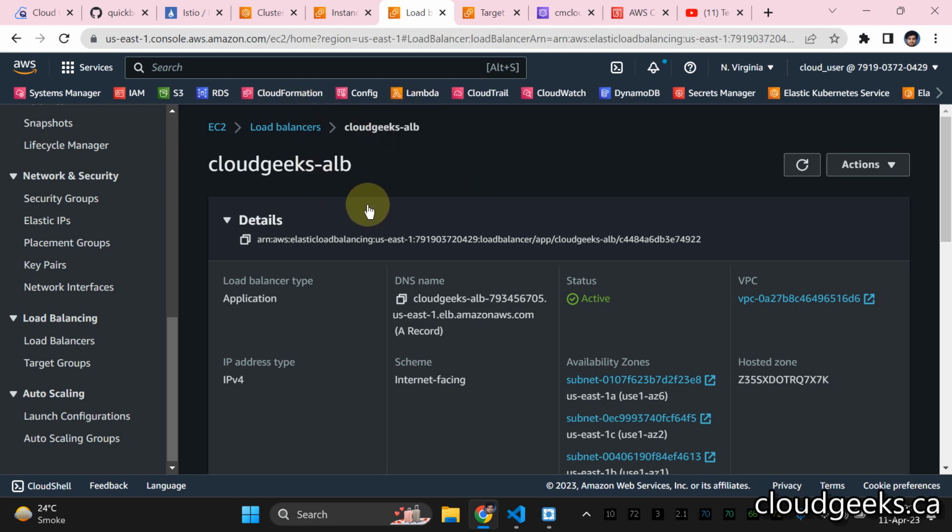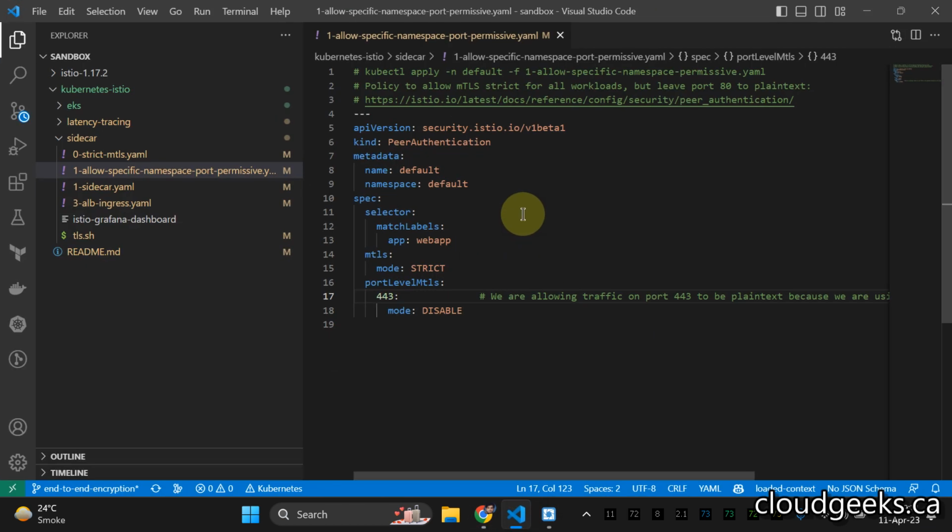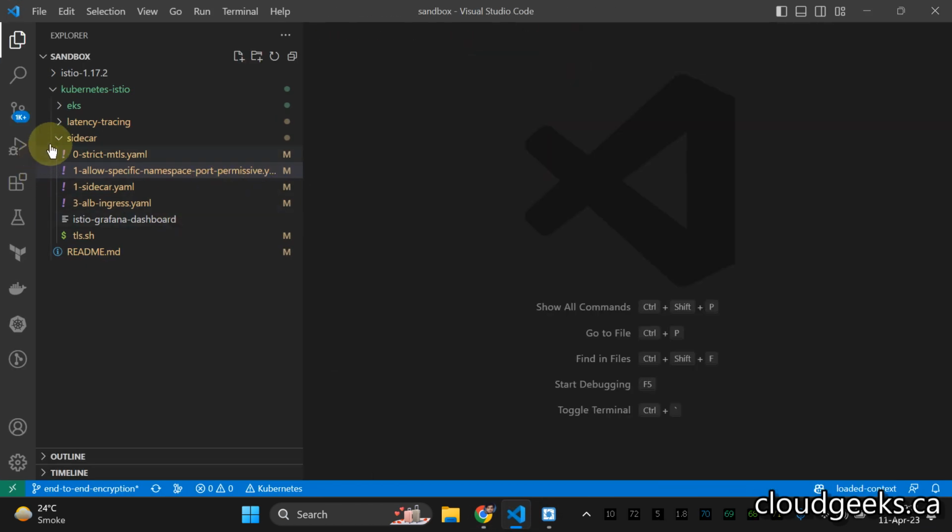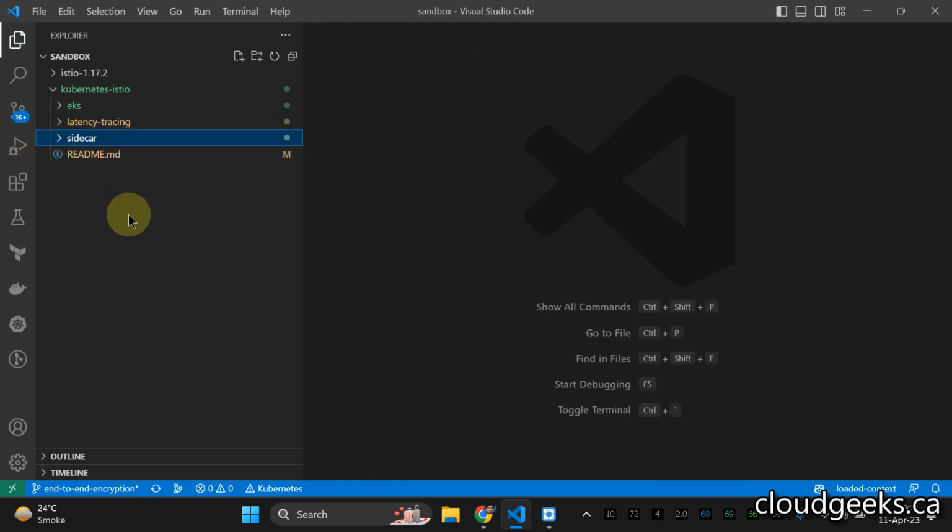Assuming we have set up all the rules on our ALB ingress controller, and we don't want to use Istio for routing, this is the use case. But we want mTLS, secure encryption and decryption of our services.